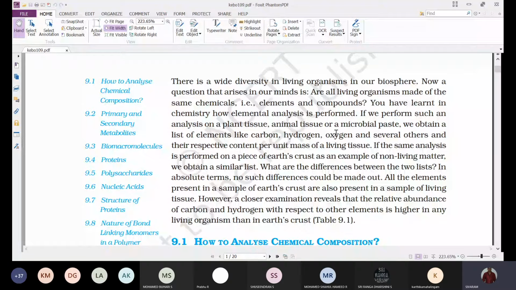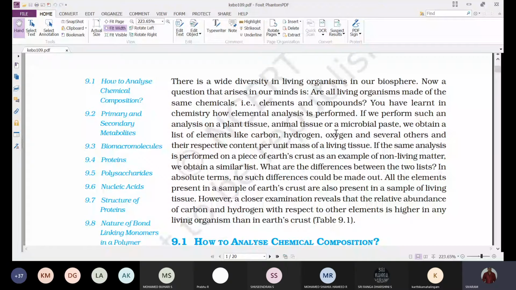Along with that, there are several other elements, and their respective content per unit mass of a living tissue. Every organism has a specific composition. Even though the elements remain the same, carbon, hydrogen, oxygen, nitrogen, phosphorus, potassium, the concentration of each element varies from one organism to another, and we can analyze that by taking a small amount of tissue of that plant, animal, or microorganism.